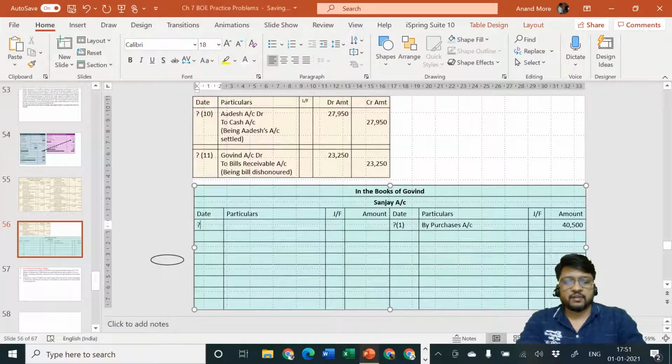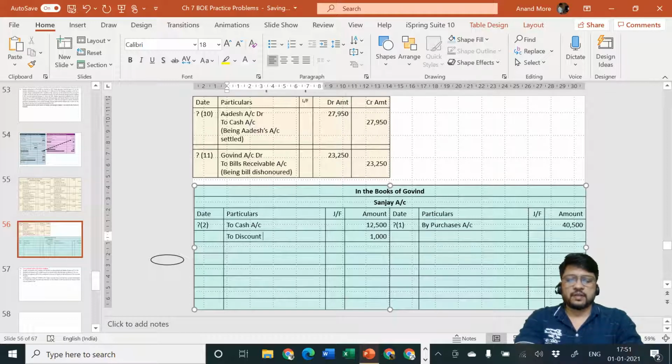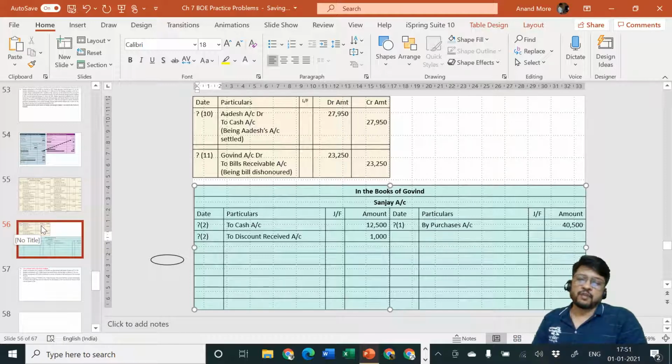But how will this 13,500 come there? To cash account 12,500 and to discount received account rupees 1000. I hope it is clear to all of you. This is entry number 2 only. That entry number 2 has two accounts which are affecting Sanjay account. Accordingly it is considered. Okay.